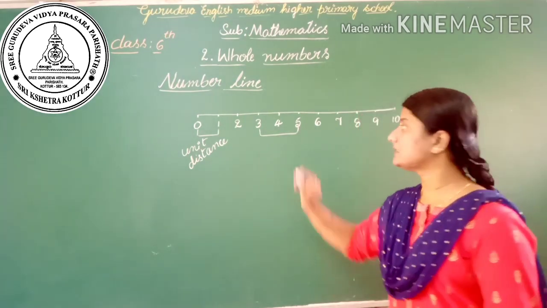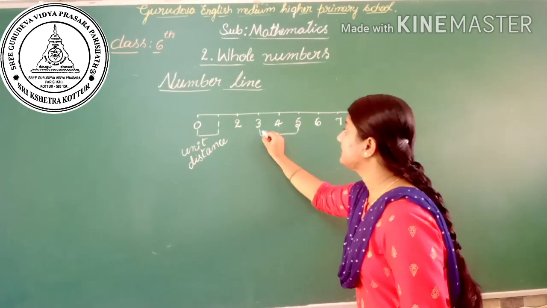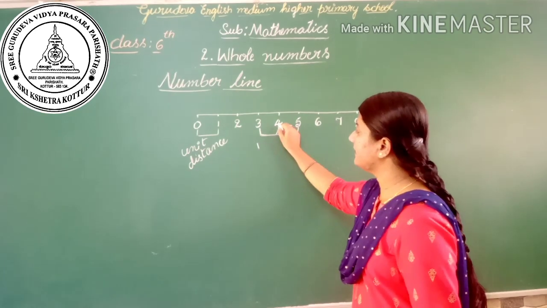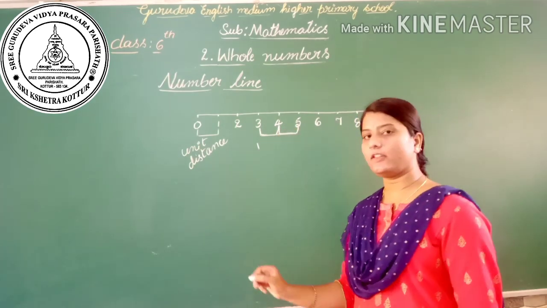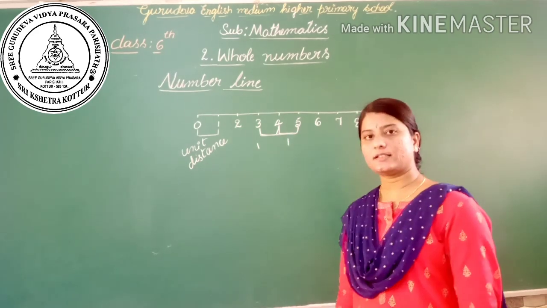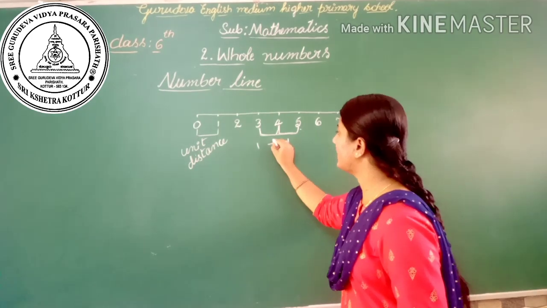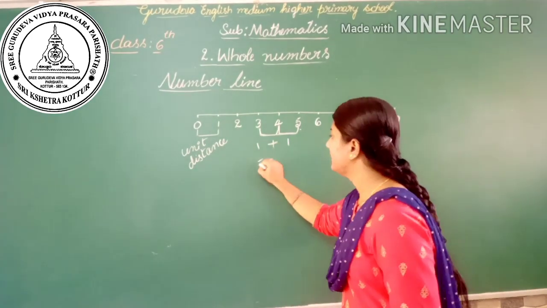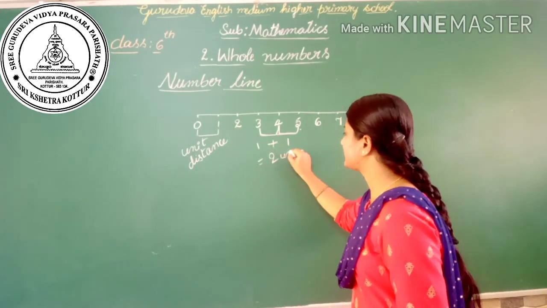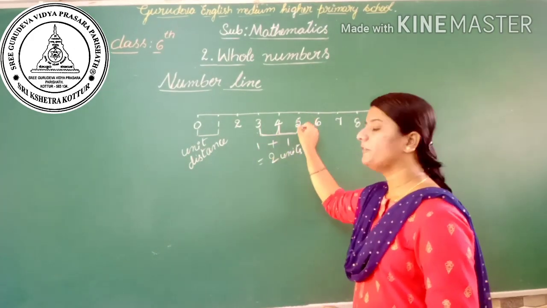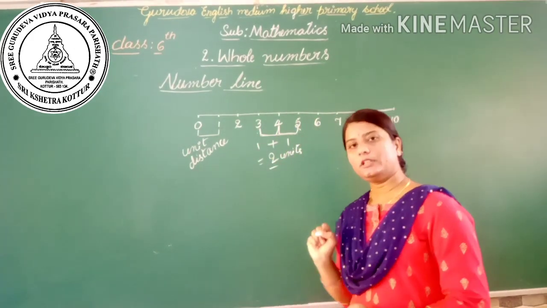Here, what is the distance between 3 and 4? See here, the distance from 3 to 4 is 1 unit distance, and the distance from 4 to 5 is 1 unit distance. Totally, what is the distance between 3 and 5? That is 1 plus 1, that is 2 units. The distance from 3 to 5 is 2 units.